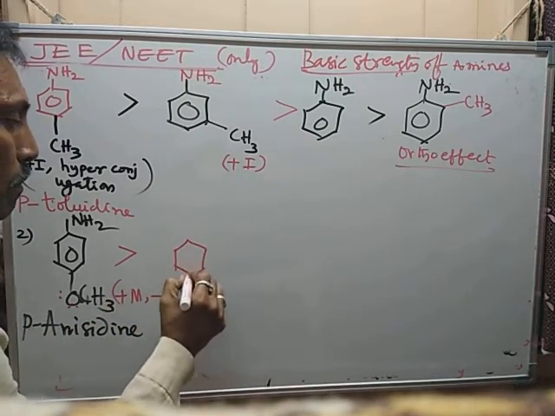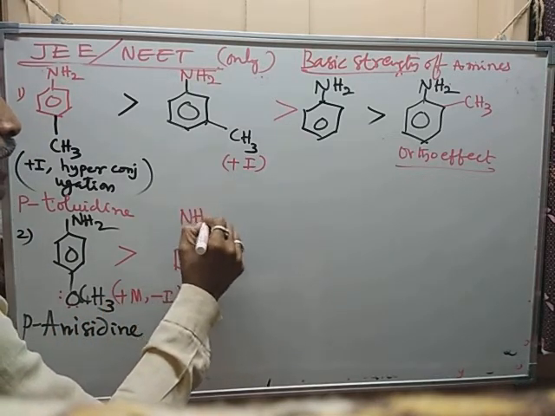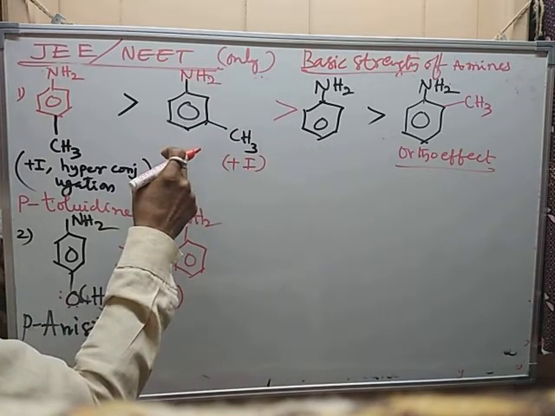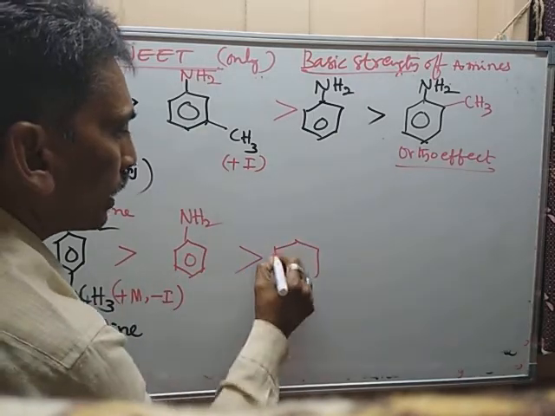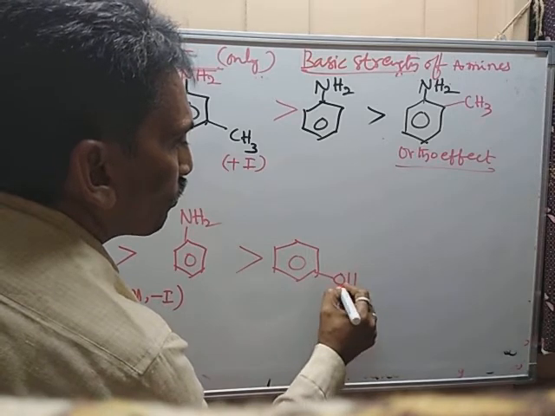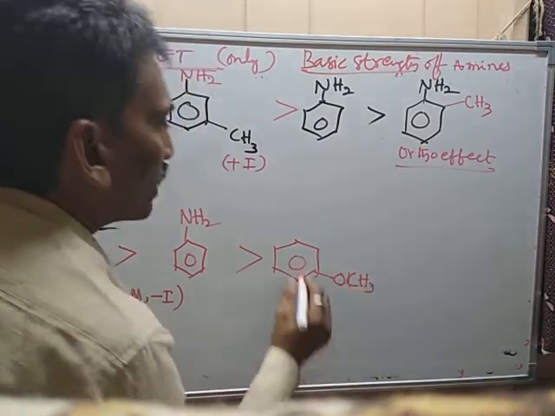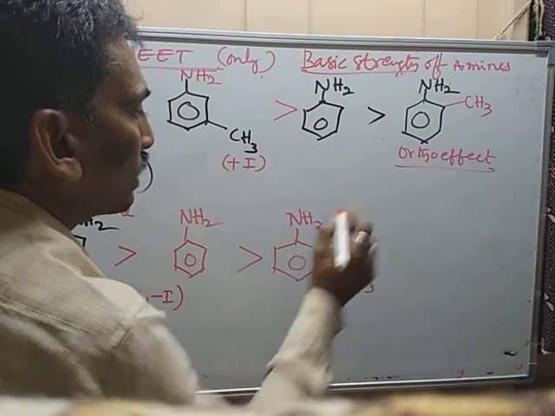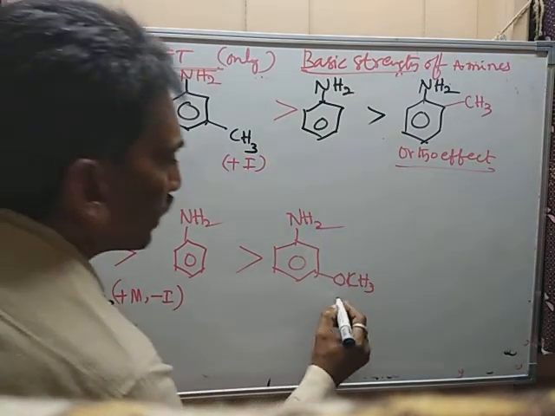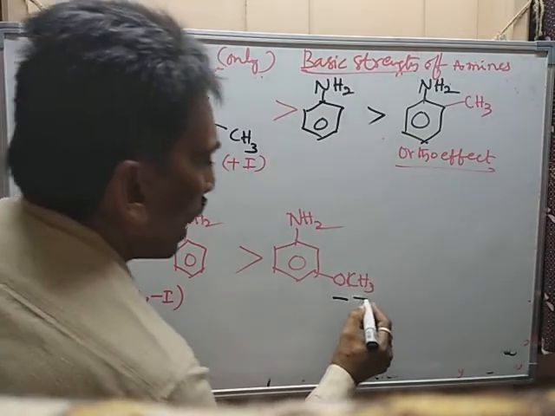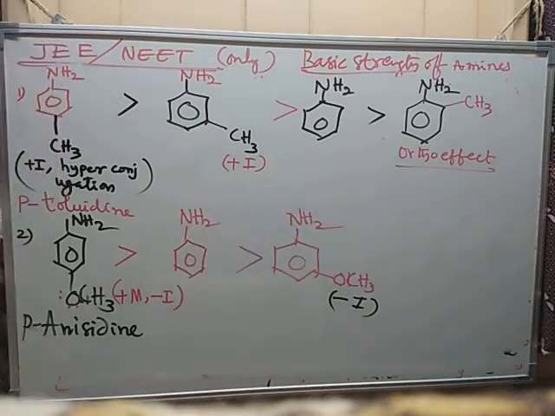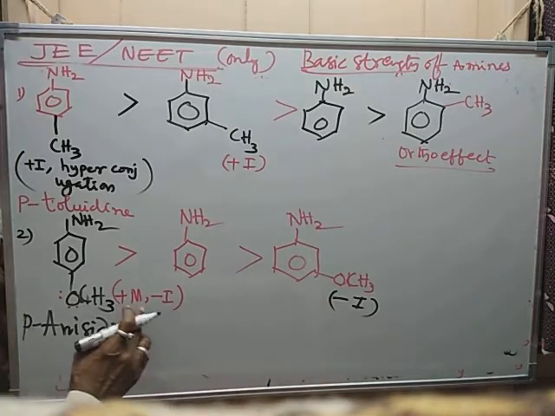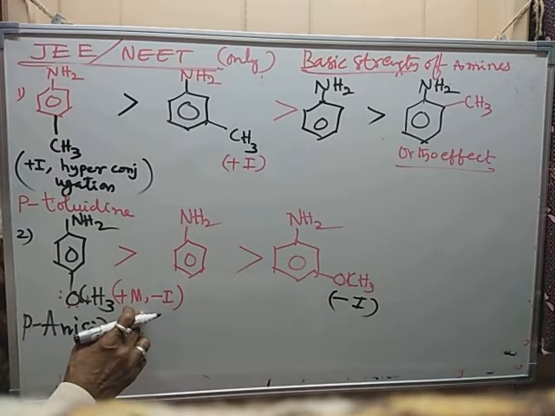Next one is surprisingly aniline. Aniline comes to second position when compared to methyl group. Now this methoxy group is coming to meta position, and it is in third place. The reason is very simple. It is operating only which effect? Minus I effect, and mesomeric resonance effect is not equivalent with the NH2 group. The charge is not properly dispersed. That's why minus I effect is operating, plus M effect is not operating.